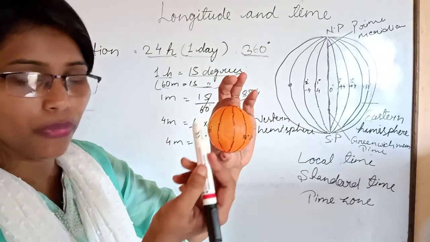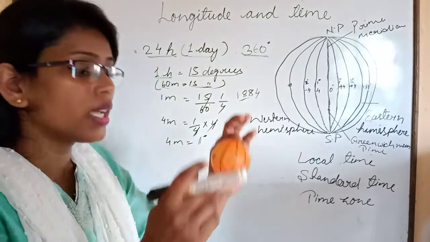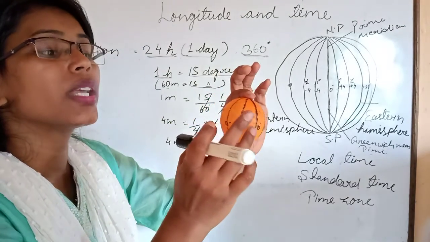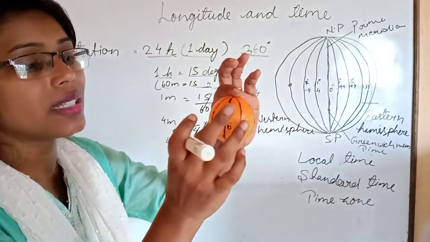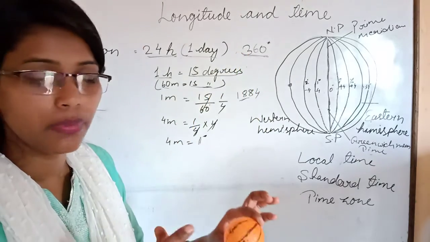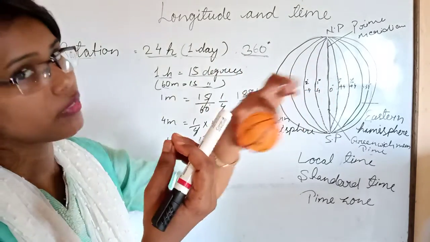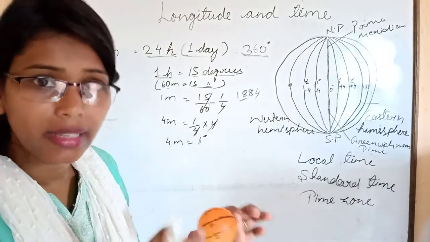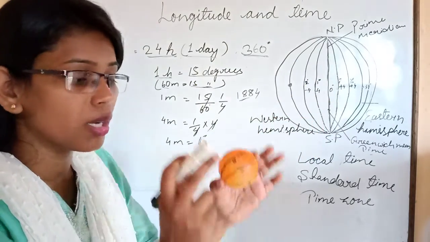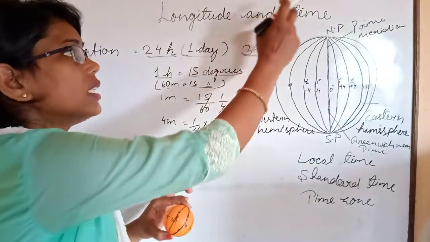So when the earth rotates on its axis, it is known as rotation, and revolution is when the earth revolves around the sun. But here we will only discuss rotation and time.